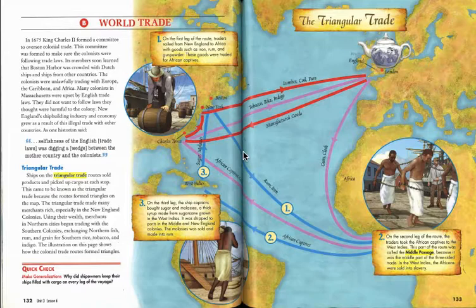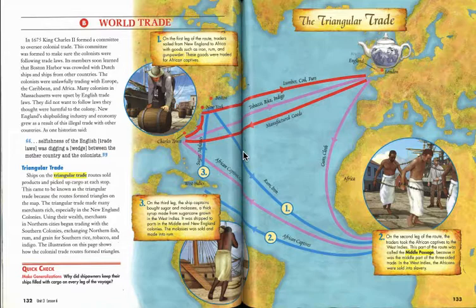Something to think about. Why did ship owners keep their ships filled with cargo on every leg of the voyage? Well, let's look at this triangular trade, and let's look at number 1 at the top of page 132. On the first leg of the route, traders sailed from New England to Africa with goods such as iron, rum, and gunpowder. These goods were traded for African captives.